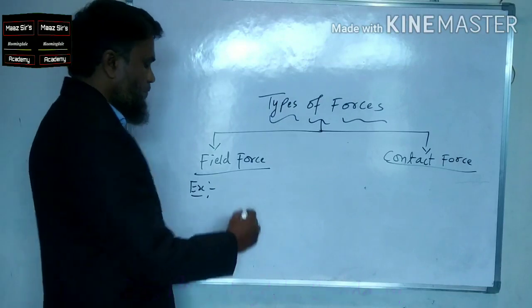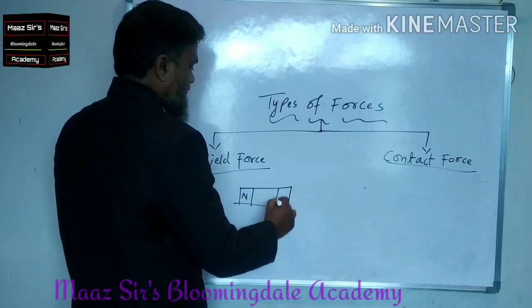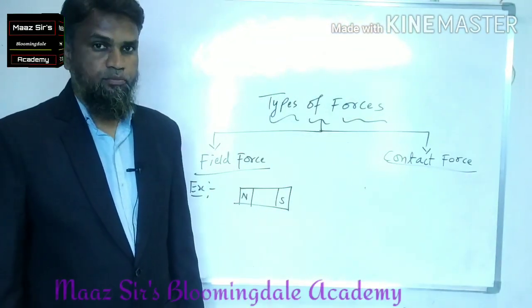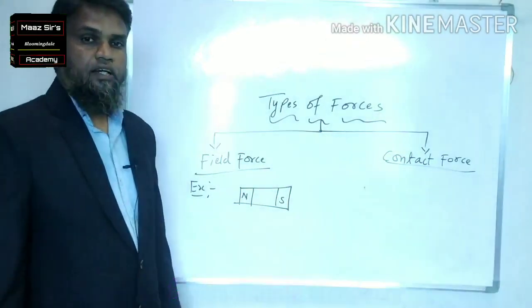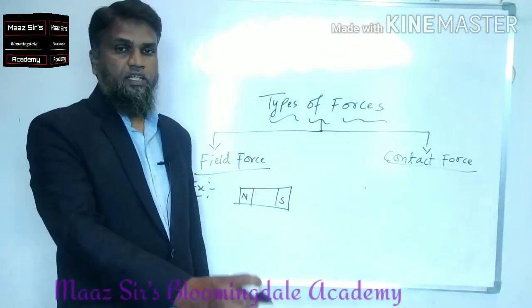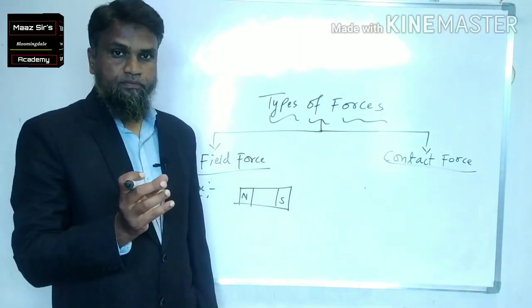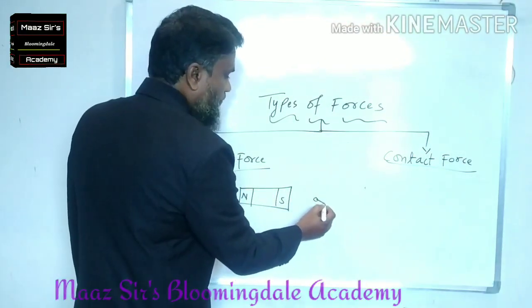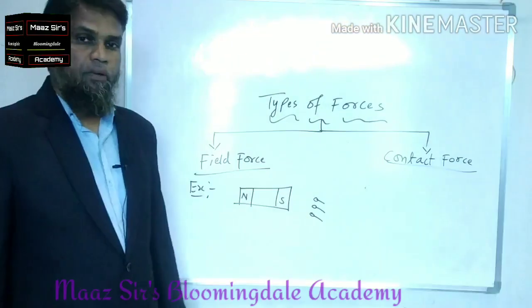For example, you take a magnet, a bar magnet. It has a north pole and a south pole. So what is the property of this bar magnet? Generally, if you are putting anything in front of the bar magnet, it tries to pull that object towards it. For example, let us say I am putting some nails in front of the bar magnet.